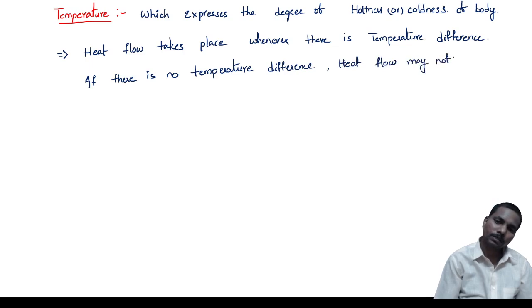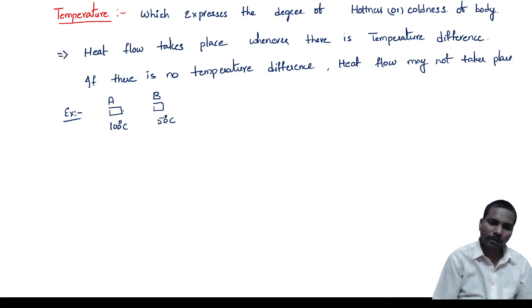Heat flow may or may not take place. For example, if we have two objects, object A and object B, where object A is at 100 degrees Celsius and object B is at 50 degrees Celsius, then heat flow takes place.